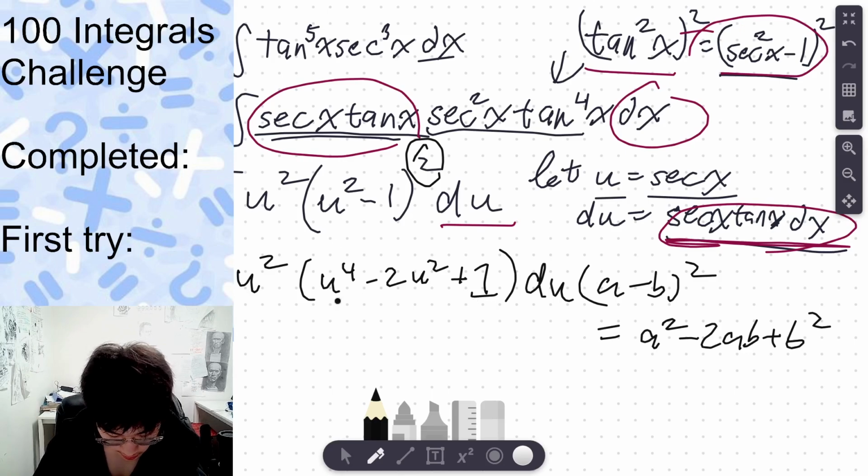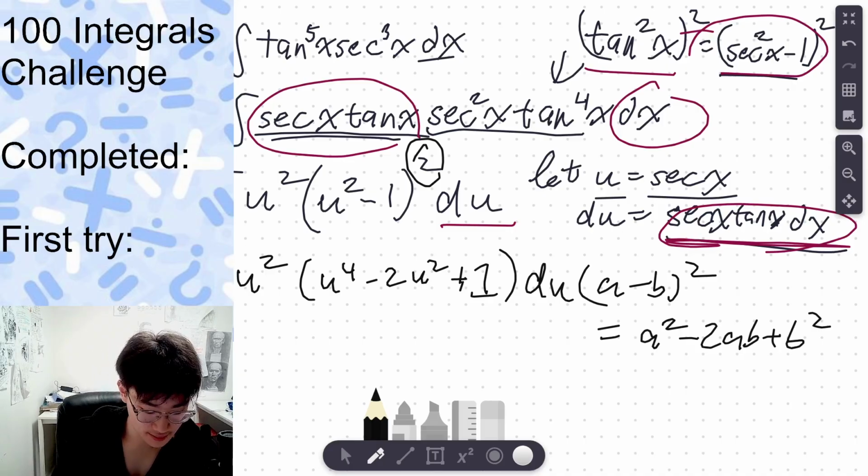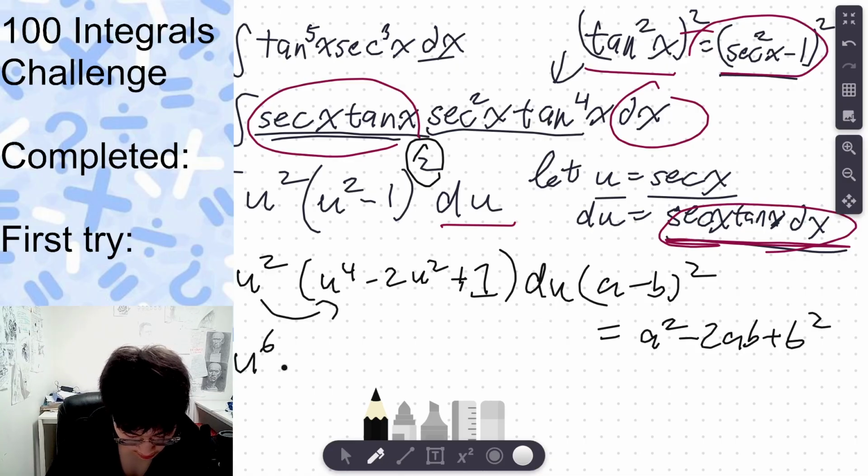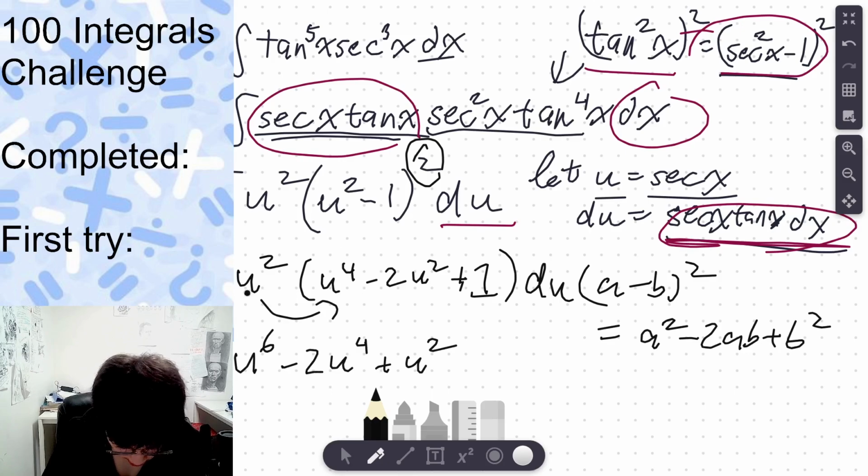I think it's like this, yeah? Because this is squared, minus 2ab, yes, this is good. Trust. Oh my god, I'm sinning. I have to write equal. And then we just distribute, right? So that's u to the 6 minus 2u to the 4 plus u squared. Should not be making mistakes here. And then all of this du.